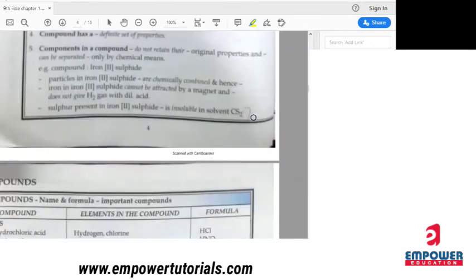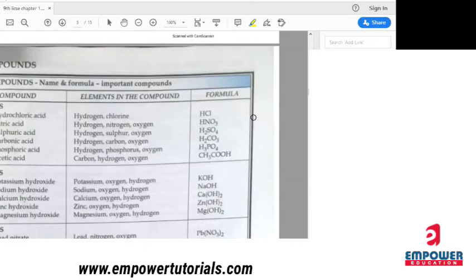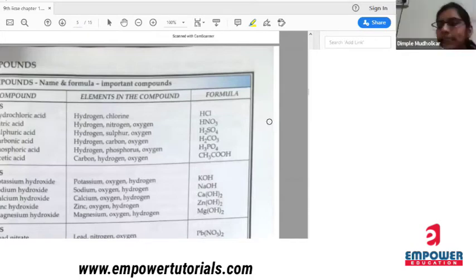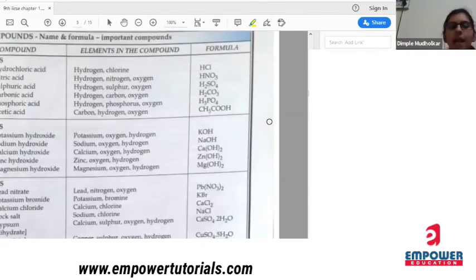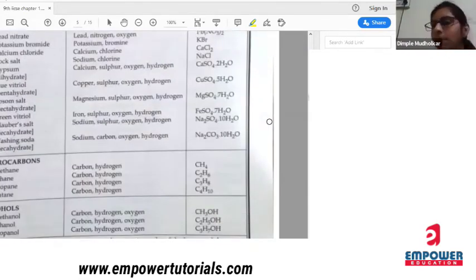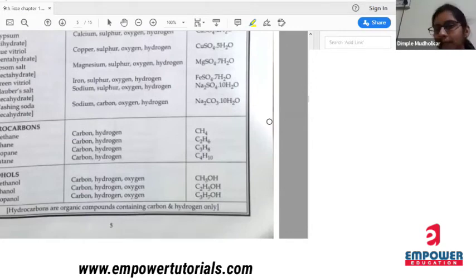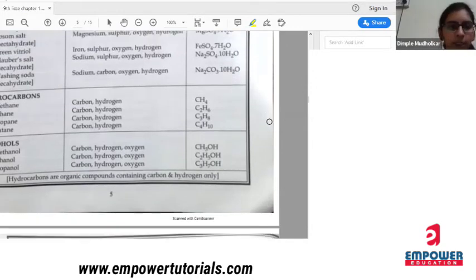Okay. Now here some compounds are given, some basic compounds that you should know. Acids are there, bases are there, salts are there. What are salts? It is a combination of acid and base. Okay. Hydrocarbons, combination of hydrogen and carbon. Alcohols. Okay.